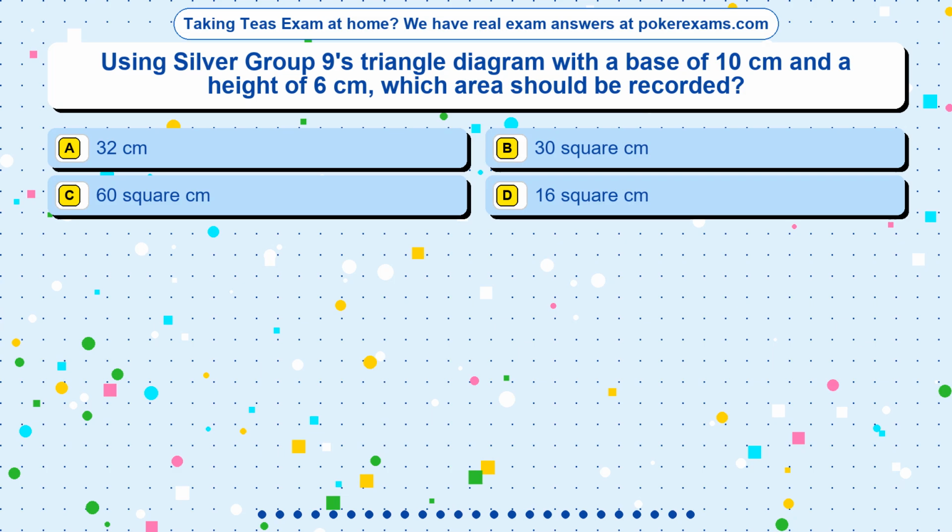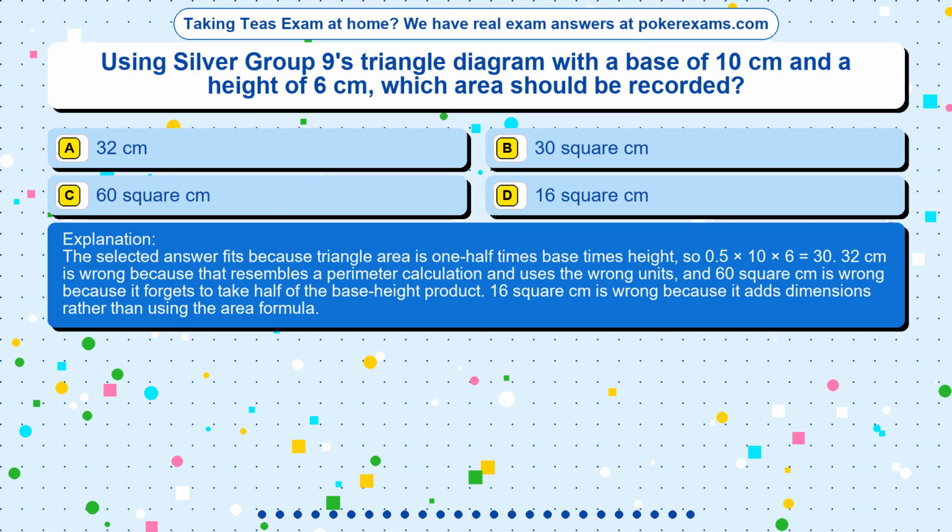The correct answer is option. The selected answer fits because triangle area is 1/2 times base times height, so 0.5 times 10 times 6 equals 30. 32 centimeters is wrong because that resembles a perimeter calculation and uses the wrong units, and 60 square cm is wrong because it forgets to take half of the base height product. 16 square cm is wrong because it adds dimensions rather than using the area formula.